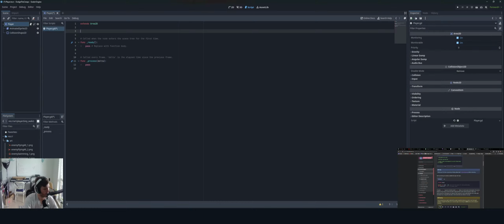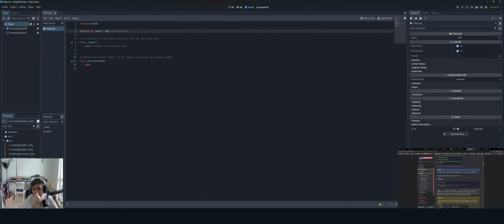So @export var speed equals 400. And they say pixels per second. Okay. And I wonder, if it's like Python, then the types are just inferred based on how you're using them. Like you don't have to say float 400 or int 400. It'll just be how you want it to be based on the context.